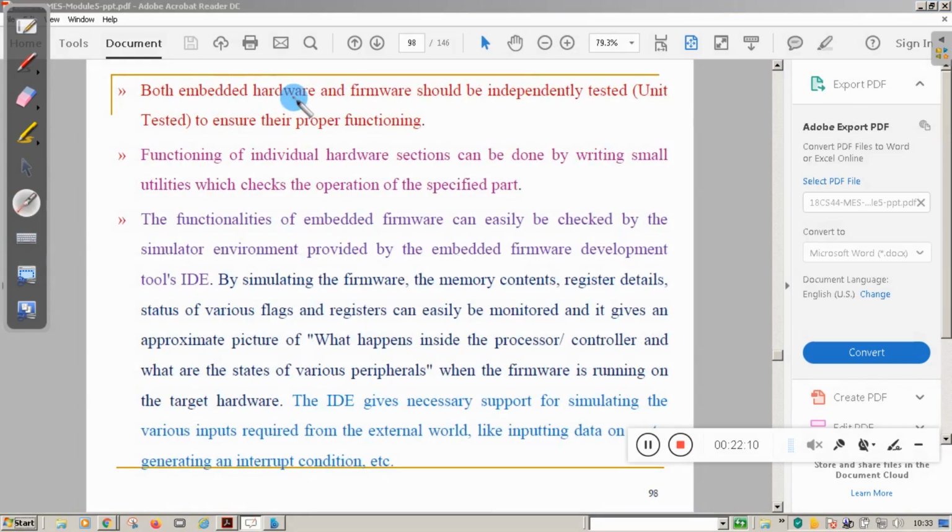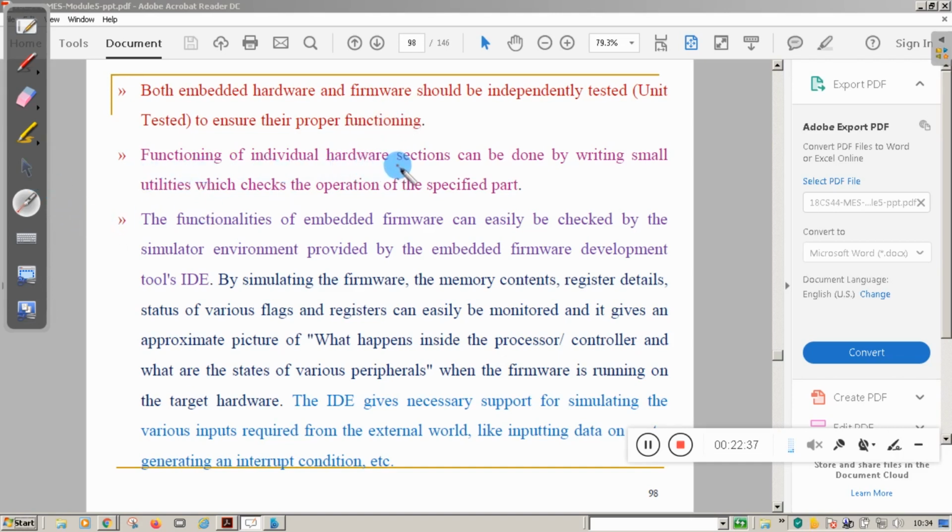Next, both the embedded hardware and firmware should be tested independently. You need to test them separately, because when you test separately, you will come to know what the bugs and issues are in the hardware and in the software, so that you can find the solution for that.